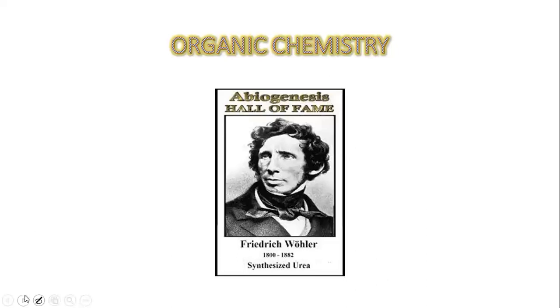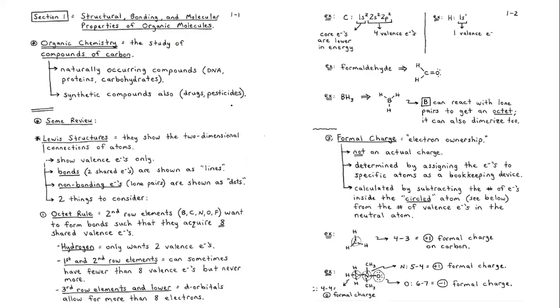Right. So now we're going to start with section number 1, whereby we are going to learn the structural, the bonding, and the molecular properties of organic molecules. Think of an organic compound: you're going to learn everything about it. You're going to learn about the structures. What do they actually look like? How do we represent them? We're going to talk about the bonding.